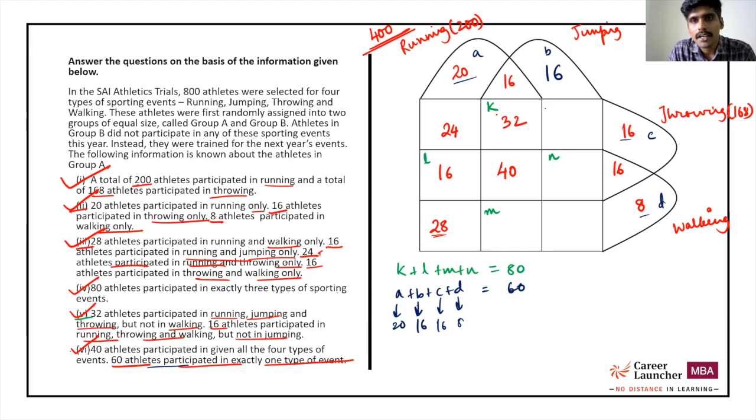The areas that are remaining khali, this is number 1, number 2, number 3, number 4. These are the 4 areas that are vacant. Now we have to use our knowledge of whatever we know till now to be able to solve the entire set. 200 people are a part of the entire running diagram. So all the numbers inside the diagram of running should add up to 200.